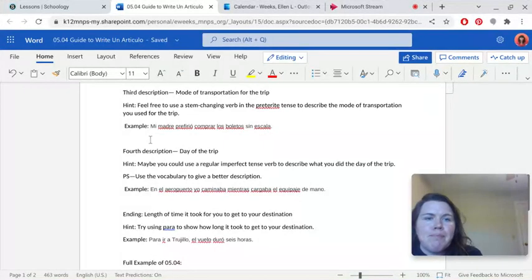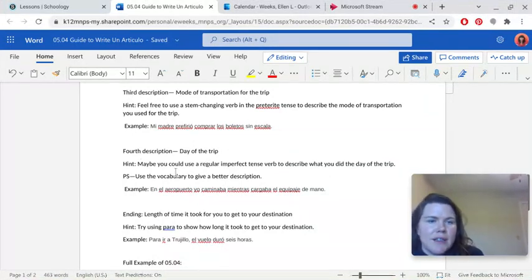So they decided to use preferir as your example of a stem-changing verb. And you can review this again in 05.02 and 05.03 if you need extra help, where you can find the review on stem-changing verbs in the preterite tense.